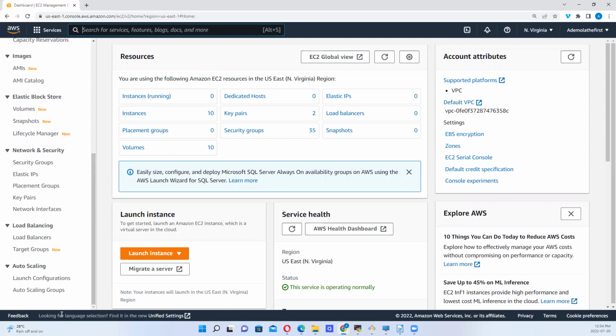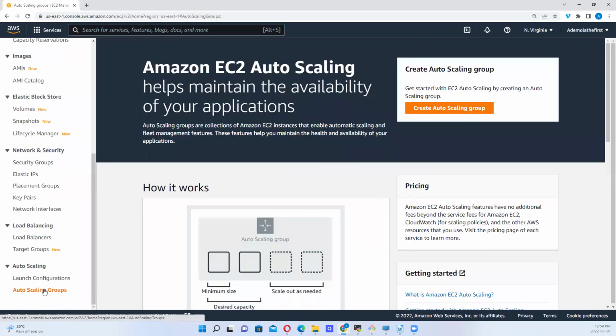So to create an auto scaling group, we want to click on auto scaling group. Now, EC2 auto scaling features have no additional fees beyond the service fees for the EC2 or other resources that are used, okay? So it is free, right, to have an auto scaling group.